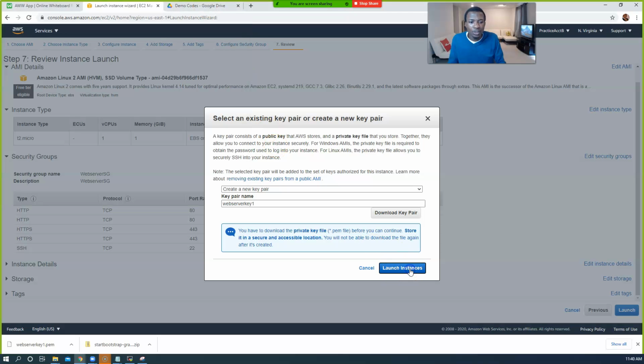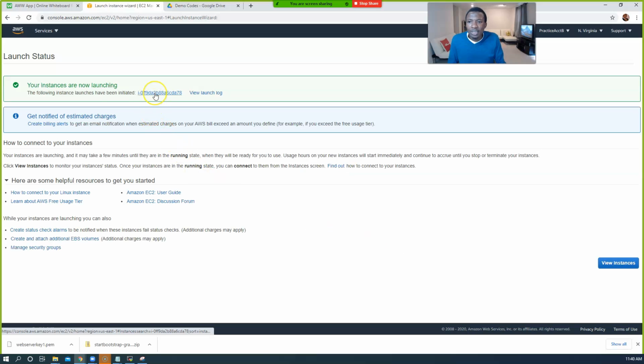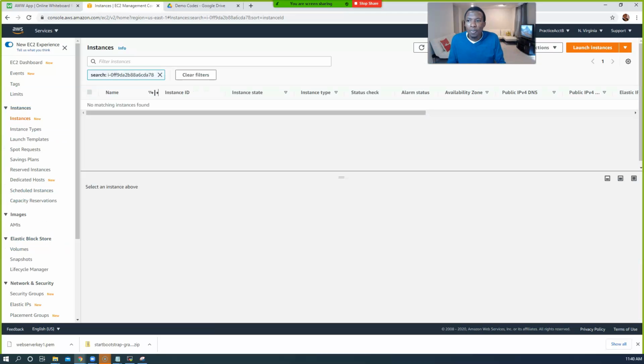Now we can click on launch instance. The instance is launching. Click on the ID here that's given to you. Click on this ID here to take us to the EC2 console.